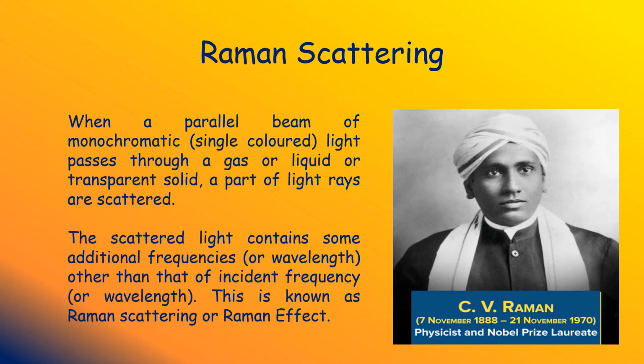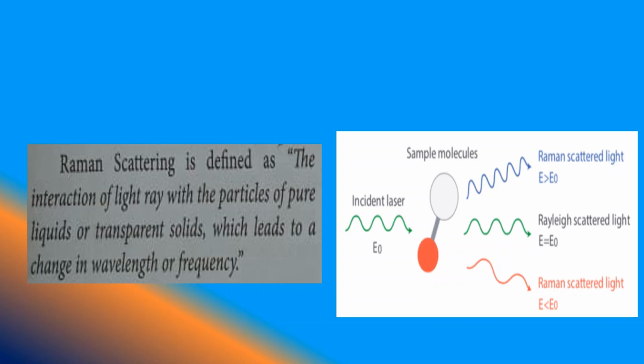The scattered light contains some additional frequencies or wavelengths other than that of the incident frequency or wavelength. This is known as Raman scattering or the Raman effect. Additional frequencies means a change in frequency compared to the incident beam. Raman scattering is defined as the interaction of a light ray with the particles of pure liquids or transparent solids which leads to a change in wavelength or frequency.